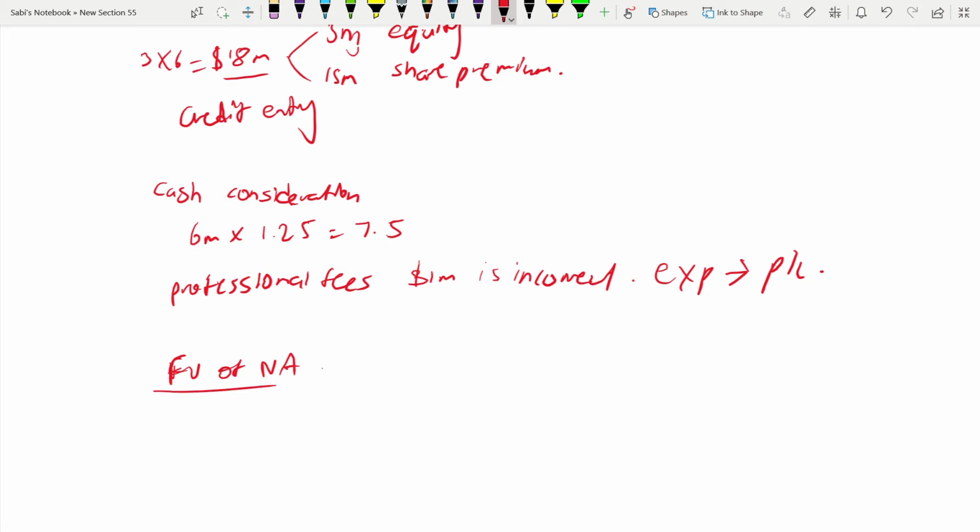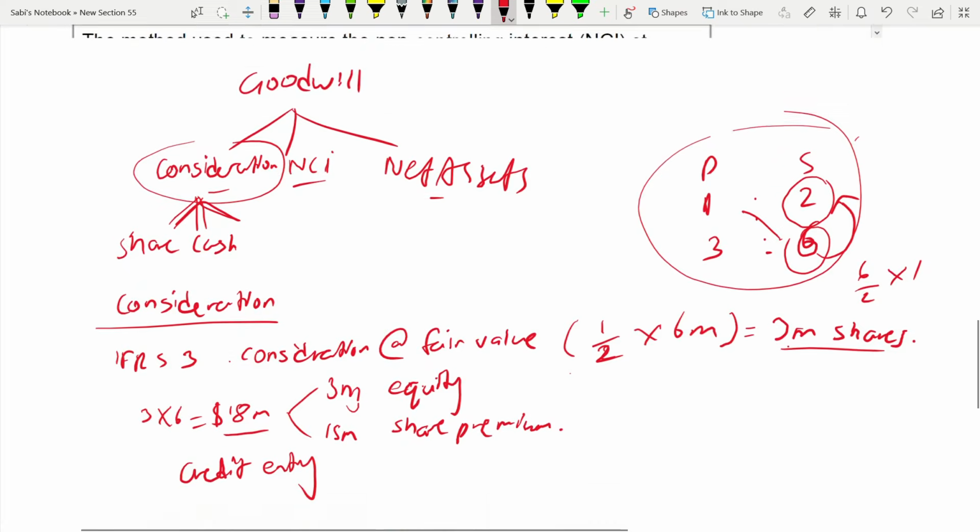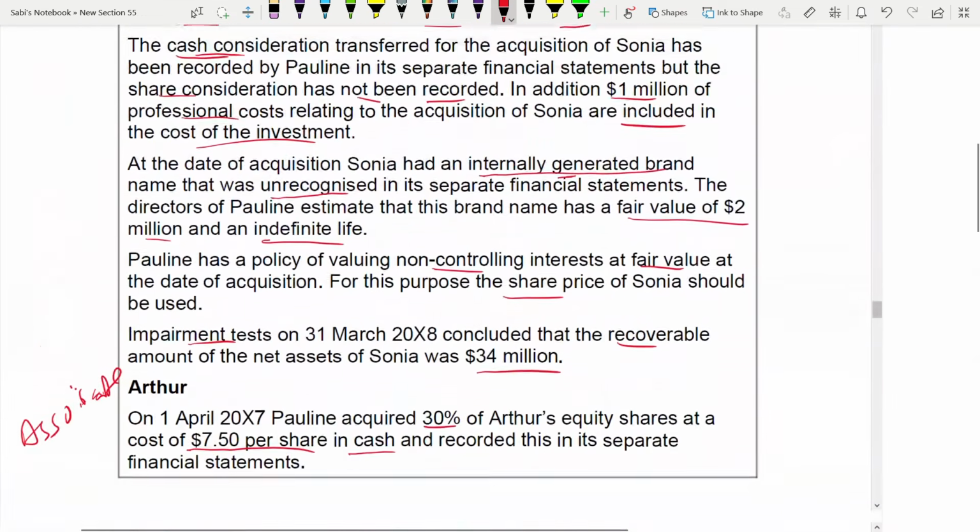Or NCI also you can take. Anything is fine. Okay. This also must be taken at fair value. So, the carrying amount of the Sonia's net asset. How are you going to take the net asset? You have to see from here.